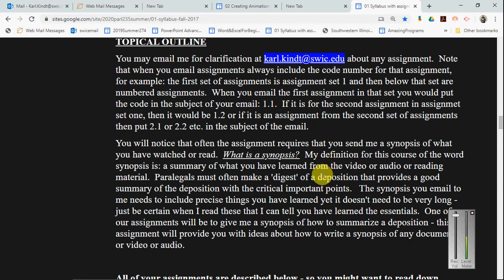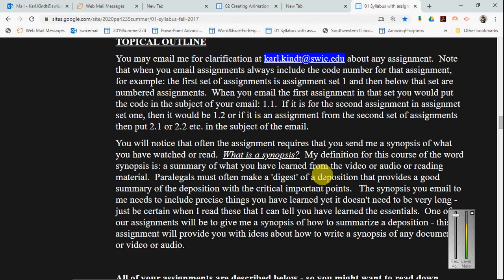You'll notice often the assignment requires that you send me a synopsis of what you have watched or read. What is a synopsis? Well, my definition for this course of this word synopsis is simply a summary of what you've learned from the video or audio or the reading material. Paralegals must often make what is called a digest of a deposition that provides a good summary of the deposition with the critical important points.